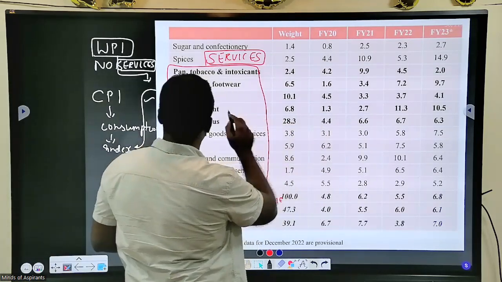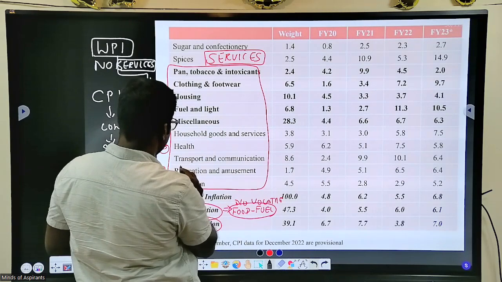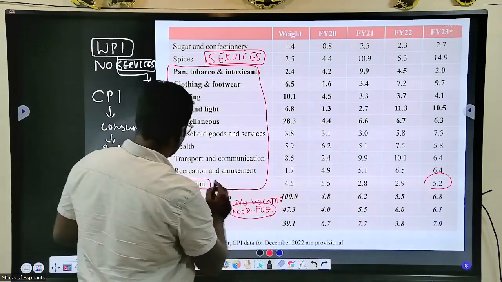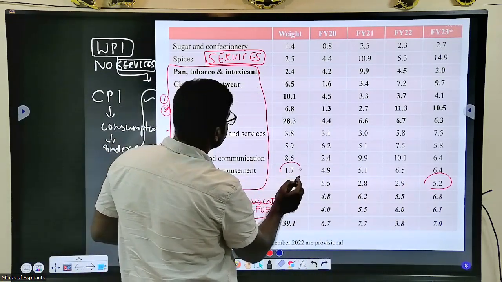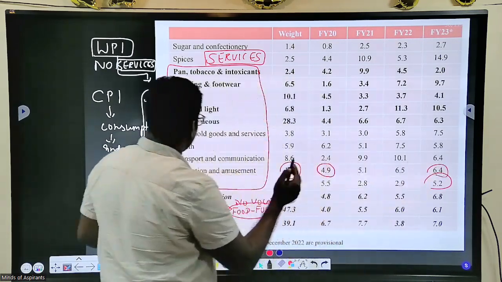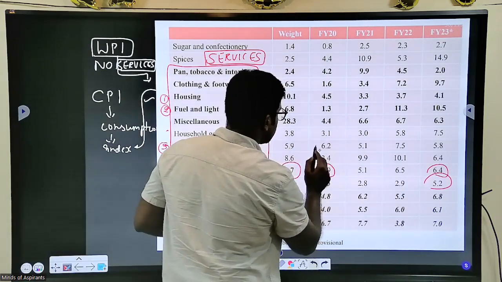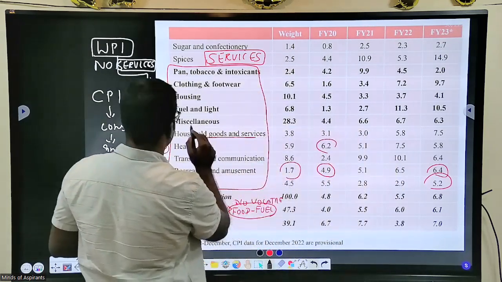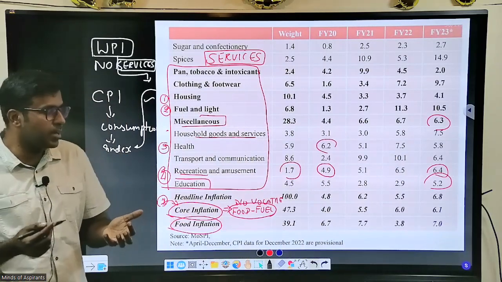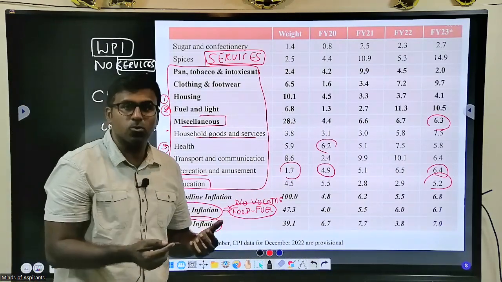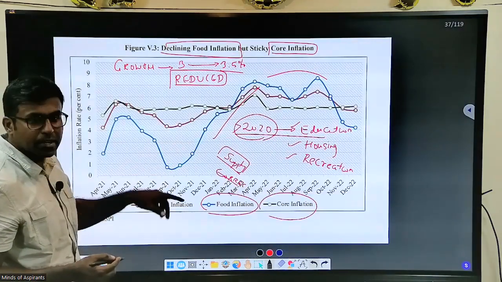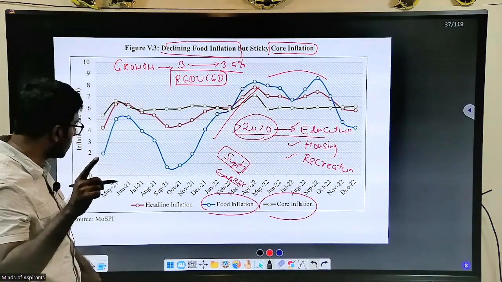And look at this, here you will find it. Education, look at this. See how it has increased, 5.2. Recreation and amusement, it was 1.7. Sorry, 1.7 is the weight. It was 4.9. Look at 6.4. Household goods and services, it was 6. Actually, it has decreased a little, but on miscellaneous, it has increased. All the products and services that a household needs are increasing. That is why core inflation is increasing, but food inflation has decreased because supply was kept in correctly.